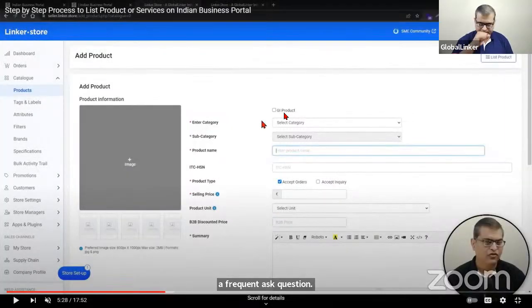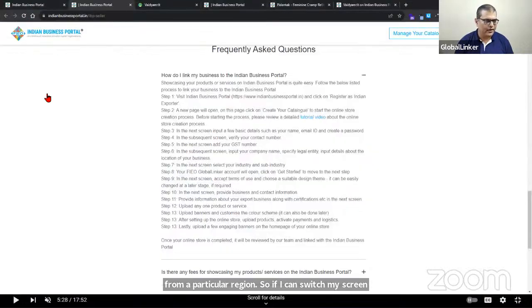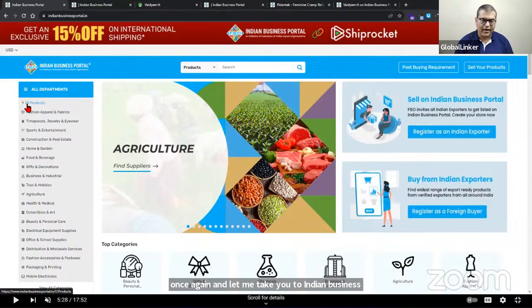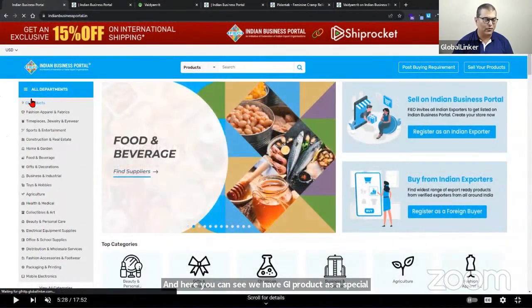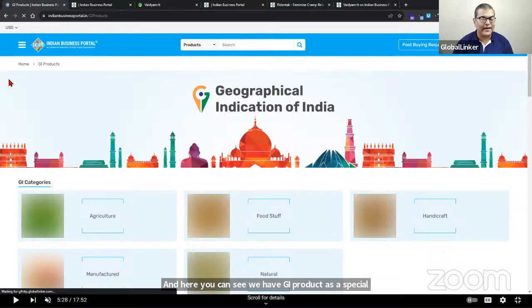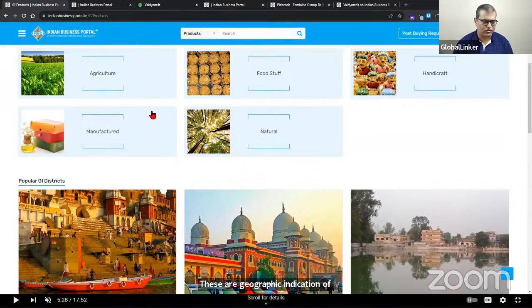GI product is a geographic indication product. These are the specialty products which are there from a particular region. So if I can switch my screen once again, let me take you to Indian Business Portal for a moment. And here you can see we have GI product as a special category, or the first category on Indian Business Portal is GI products. These are geographic indications of India. And this is where we can see the various GIs which are there.